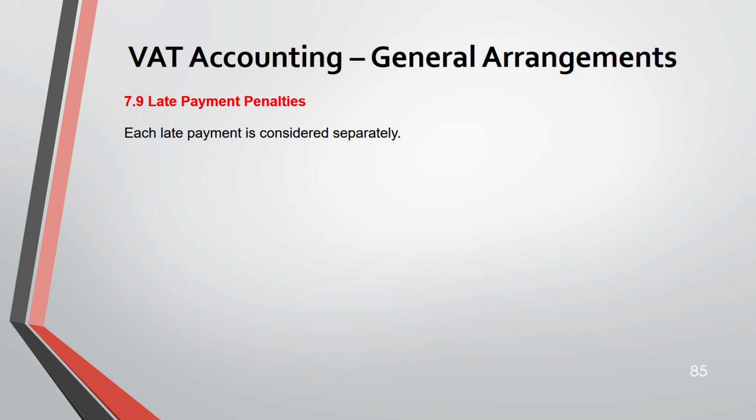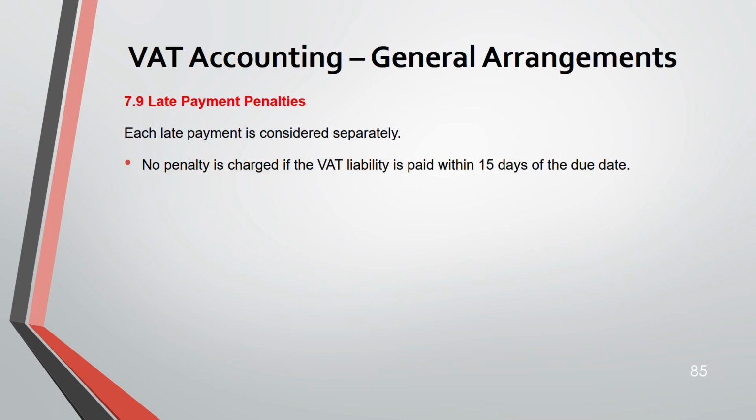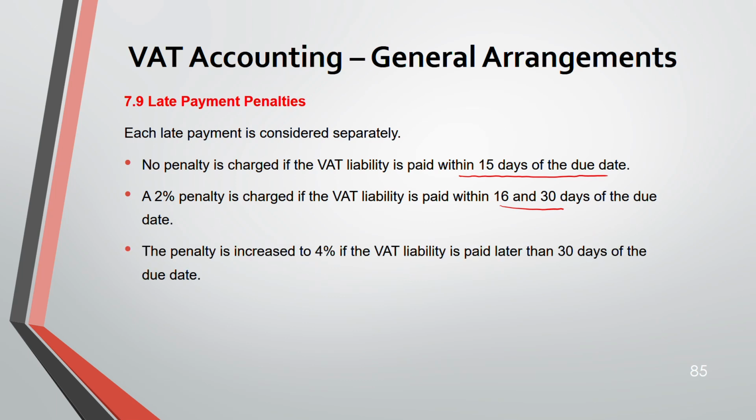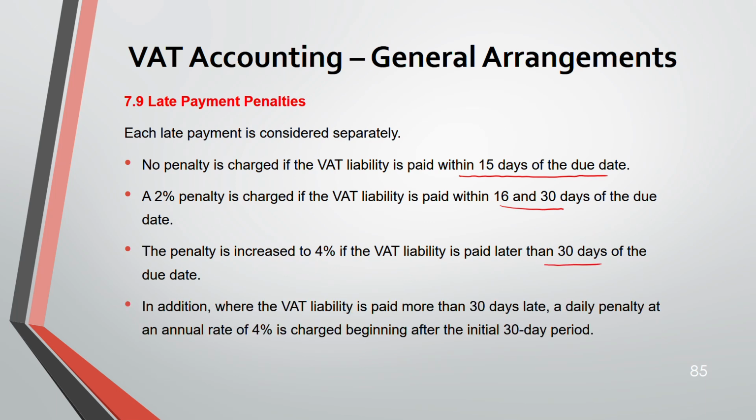Now, late payment penalties, that is for late filing. Late payment penalties are different. This is considered different, and this is for each late payment. No penalty is charged if the VAT liability is paid within 15 days of the due date. 2% will be charged if it's paid within 16 and 30 days from the due date. Penalty will increase to 4% if it's paid more than 30 days from the due date. In addition, if your VAT liability is paid more than 30 days late, then there is a daily penalty at an annual rate of 4% that is being charged, beginning after the initial 30-day period.